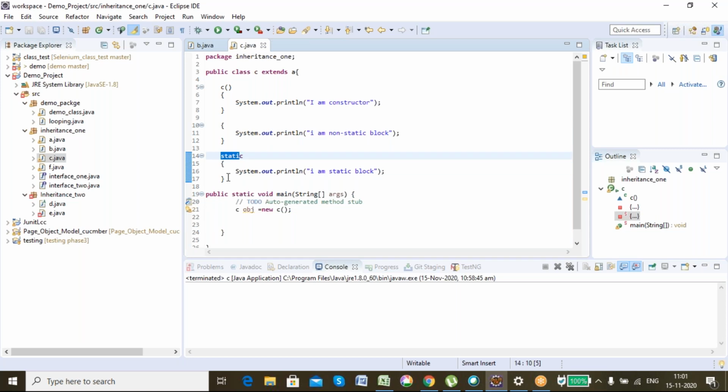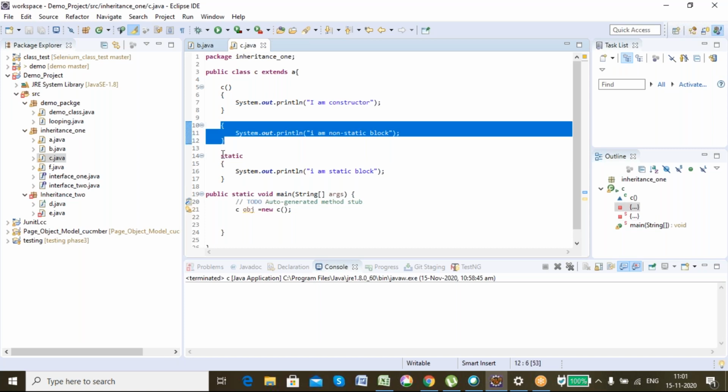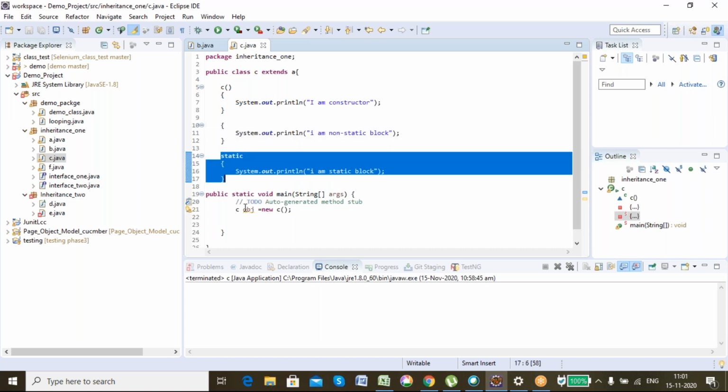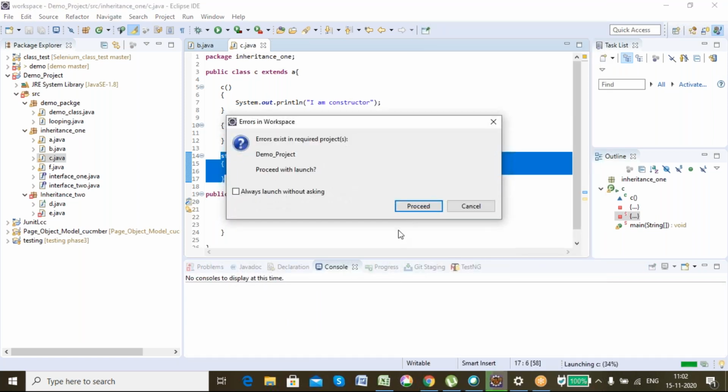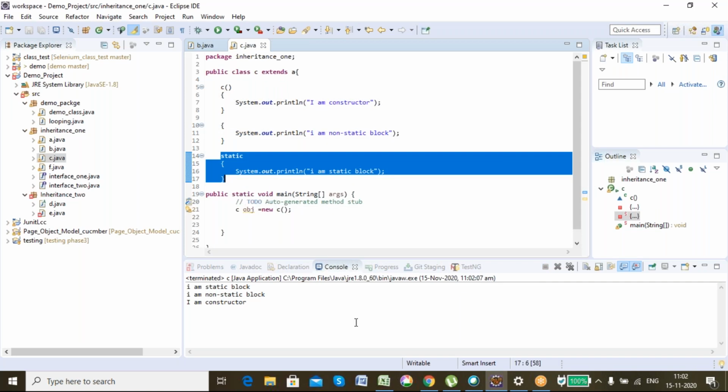So I created a constructor, a non-static block, and a static block, and inside main I'm just creating an object. Let's see the sequence of execution of the static block, non-static block and constructor. This is a very important interview question. See, first what got executed?